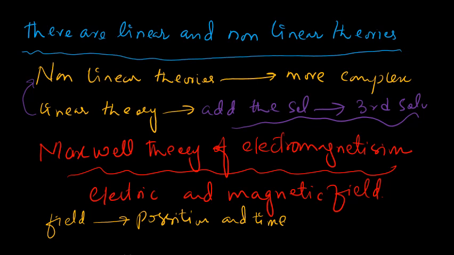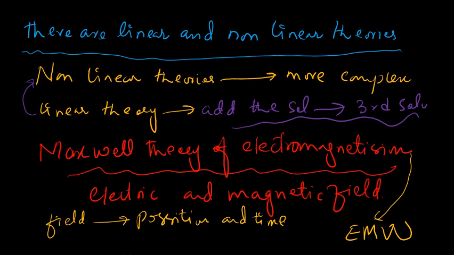So here the simple solution of this Maxwell theory of electromagnetism is the electromagnetic wave. Okay, we have the electromagnetic wave, which is the simple solution of Maxwell theory of electromagnetism.